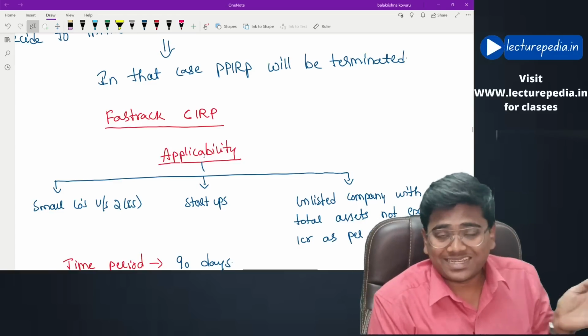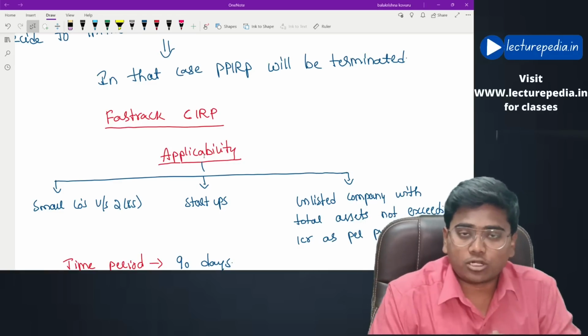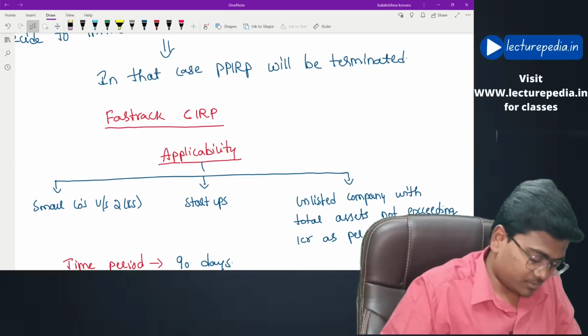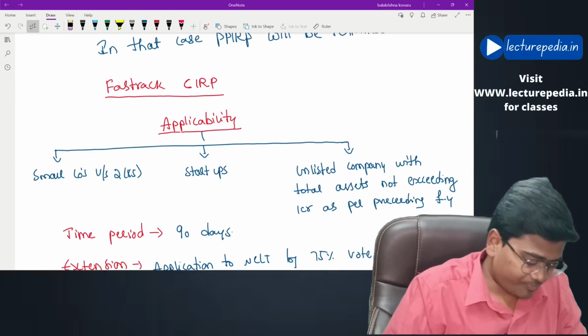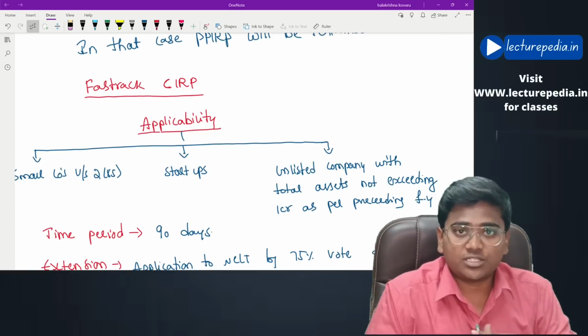Hope you completed the entire revision. Now there are two small topics that are left. We'll revise those two topics. It would hardly take some 5 minutes. First concept is fast track corporate insolvency resolution process.